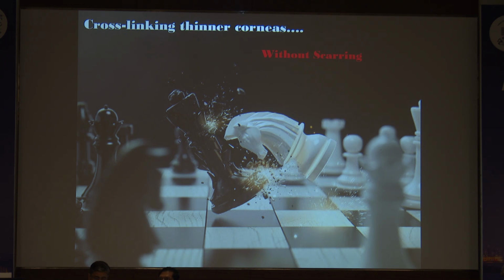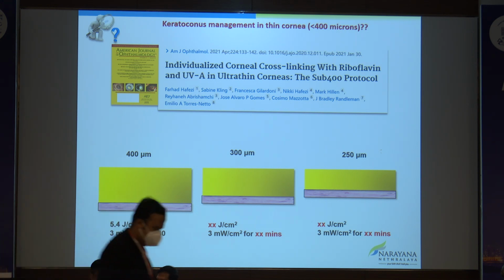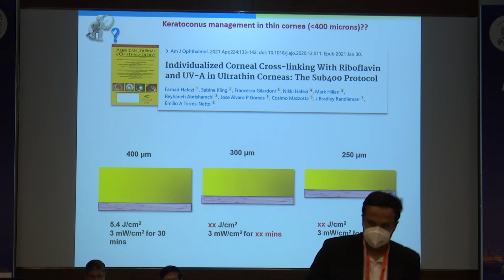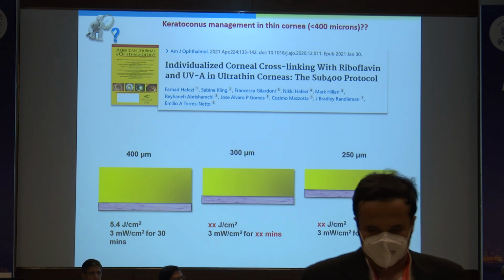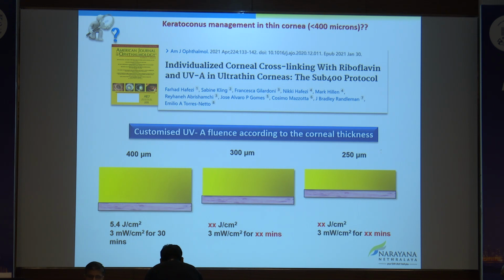So what can we do for cross-linking thinner corneas without any scarring? Dr. Farhad Hafezi's team gave a sub-400 protocol. What should be done below 400 microns of thickness? He gave a fluence customization where the customized energy is delivered by altering the irradiation time, so a lower UV dose can be administered from the beginning. Shortening the irradiation time has no effect, as we have seen, and also in Dr. Farhad Hafezi's and Dr. Ebad's paper, there was no effect on the outcome.